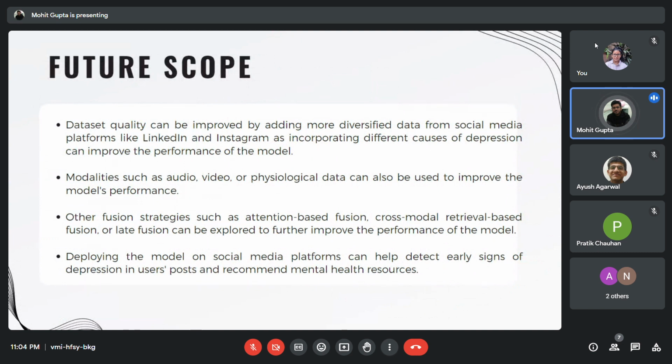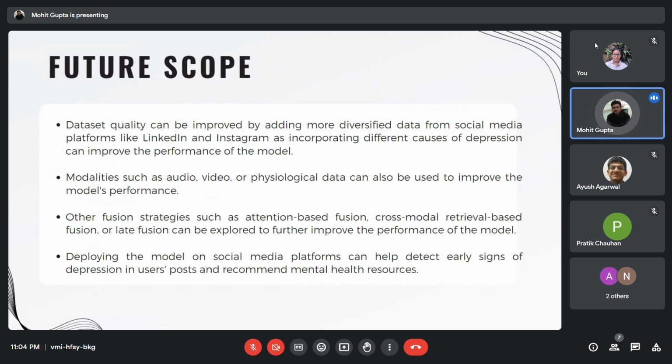As we discussed throughout the development of this project, the project has certain shortcomings which can be improved in future scope. We can include data from different social media websites such as LinkedIn, where it may not be very evident that a person is depressed or not, but through the text which is being posted online, it can be extracted if the person is depressed or not.